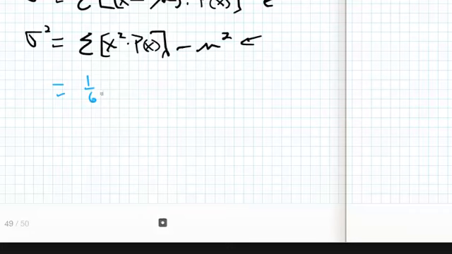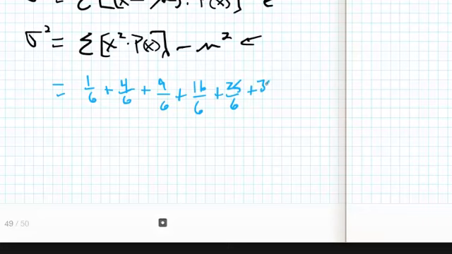So I'm going to get 1/6 plus 4/6. I'm going to not reduce it just because it's easier to do the mathematics. What is this? Plus 9/6 plus 16/6 plus 25/6 plus 36/6, right? That's this right here. And then I'm simply going to subtract out 3.5 squared, or 7/2 squared, by the time I'm done.